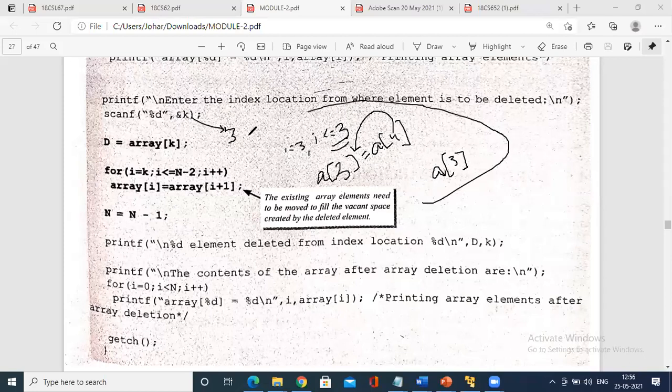Similarly, the loop will repeat. Since this is an incremental loop, I equals to 4. Is I less than or equals to n minus 2? That is 5 minus 2, which is 3. So what is the value of I here? 4. Is 4 less than or equal to 3? The condition fails. That way it comes out of the loop, and by that time this element becomes empty. So that is a simple concept. If you sit and iterate, you will find this program easy. Okay, so next.